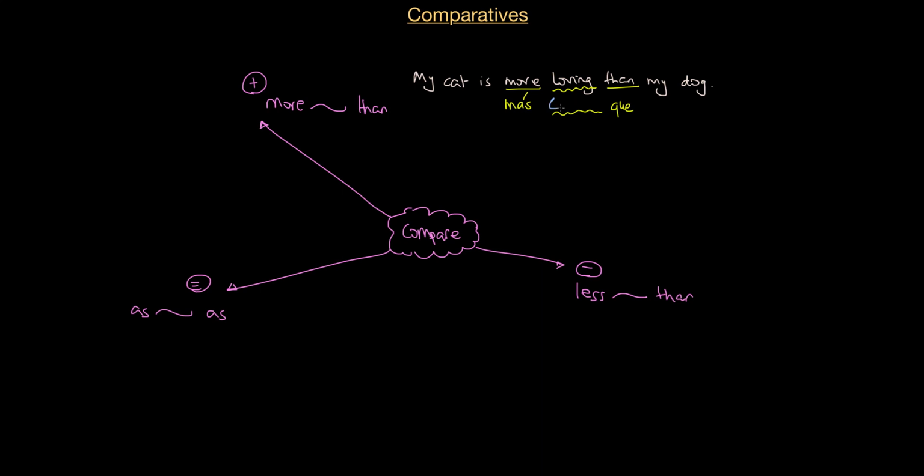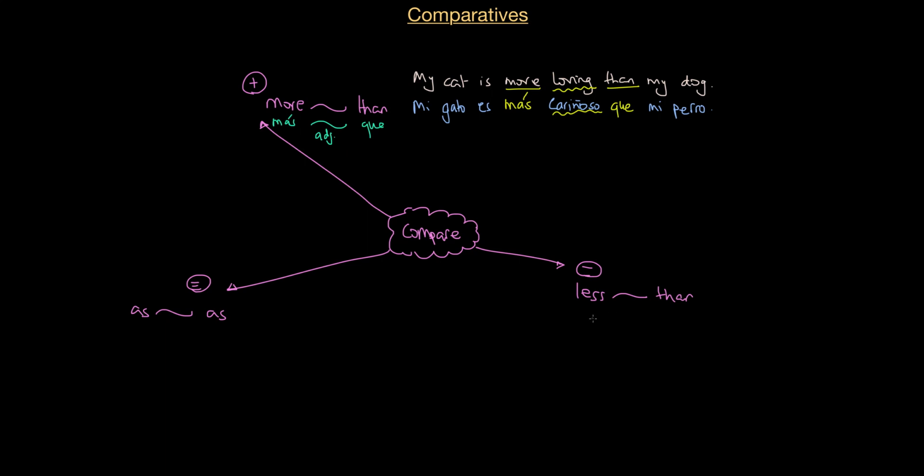So in this case, loving is the Spanish cariñoso. So if I translate this sentence, my cat is mi gato. Mi gato es más cariñoso que mi perro. Okay, mi gato es más cariñoso que mi perro. So we've got it here. More than in Spanish is más que. Okay, and with this line, I'm representing the adjective. Okay, more than, más que.